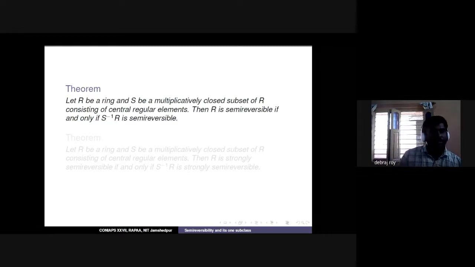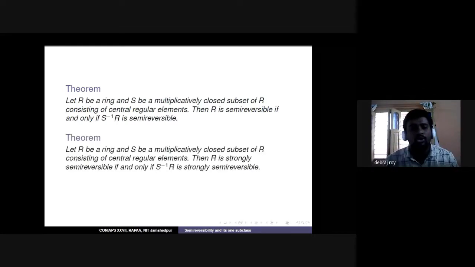Now let's start with some extension properties. Extension property means we have a semi-reversible or strongly semi-reversible ring, and from it we will generate some new classes of semi-reversible or strongly semi-reversible rings. So we want to discuss what happens in the case of the ring of fractions. We need to find a multiplicatively closed subset S with a particular property such that the ring of fractions S inverse R becomes semi-reversible, and the desired property is that S be a multiplicatively closed subset containing central regular elements, which actually means central non-zero divisors. The exact same result holds true for strongly semi-reversible also.